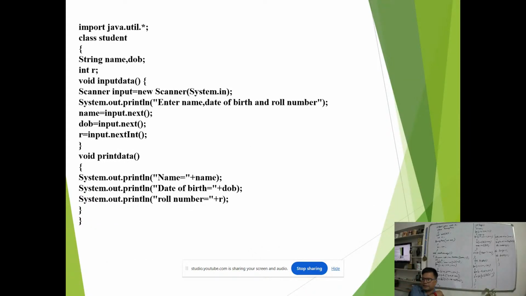Now we take the class as student, string name, DOB, void input data and void print data. This is the superclass. This you have to assume is already made. This you do not need to make. You will be starting from here. Class marks, import java.util, the Java package we will call. Class marks extends student.